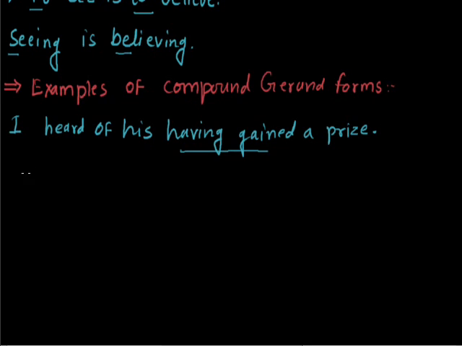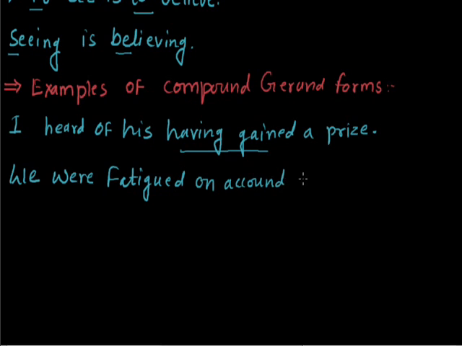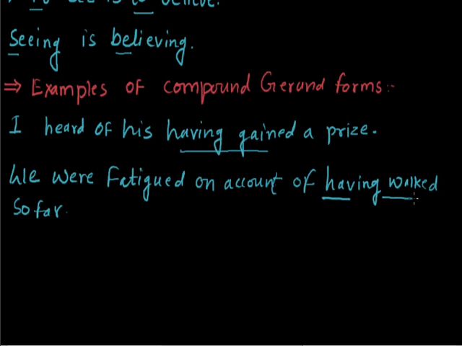One more example: we were fatigued on account of having walked so far. Okay, here in this sentence, having walked is an example of compound gerund forms.